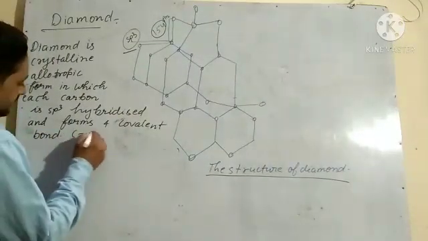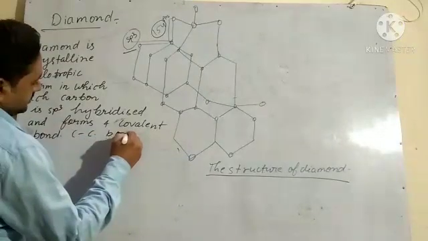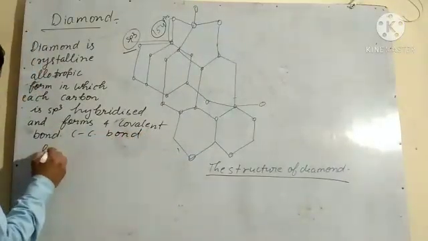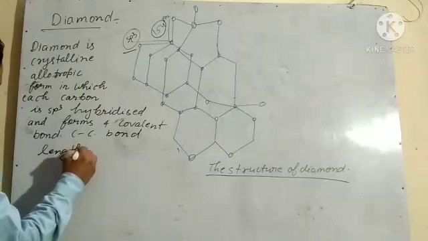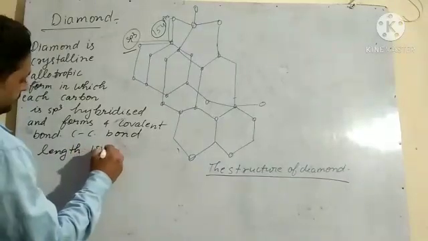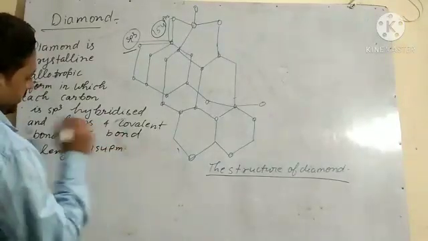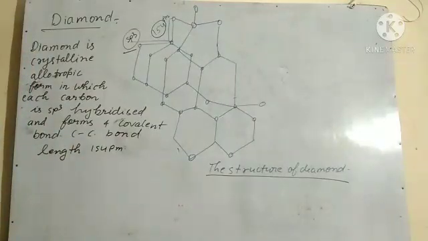The carbon-carbon bond length is 154 pm.